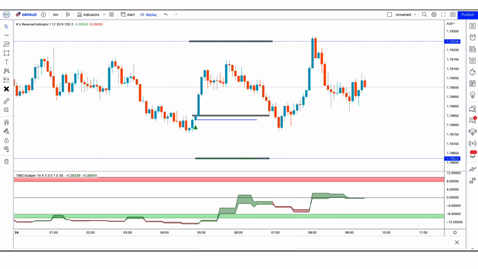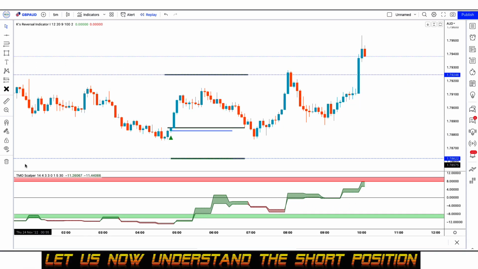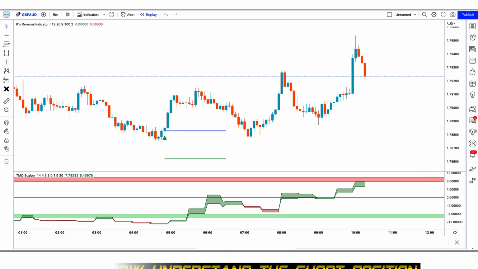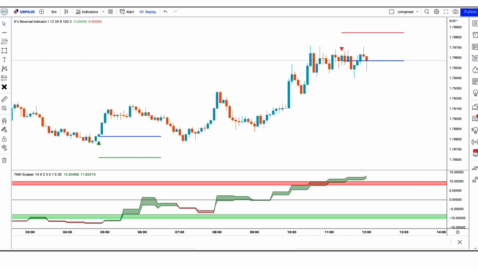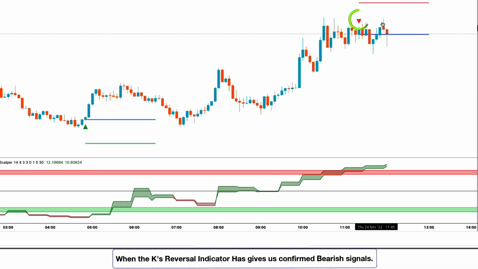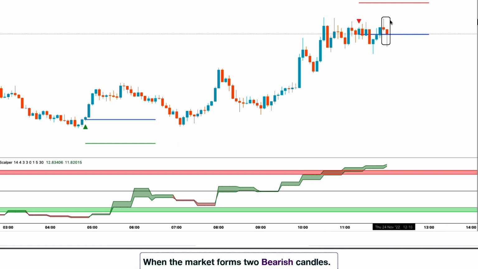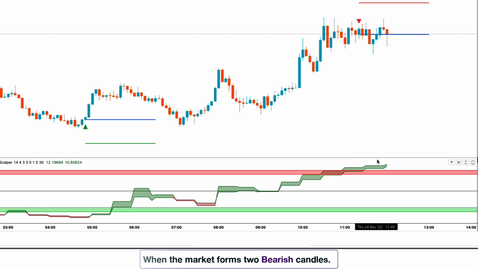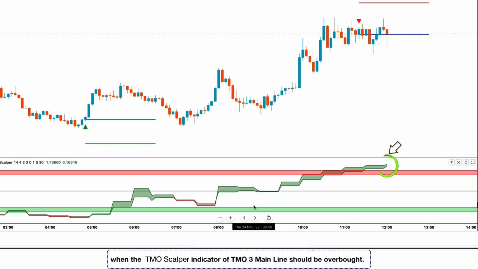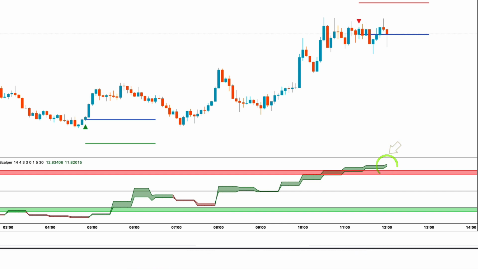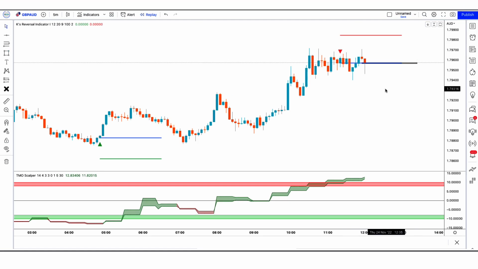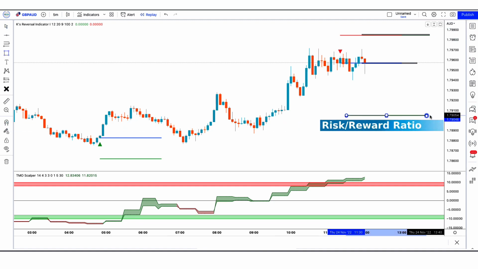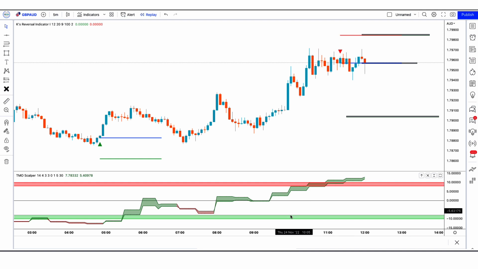I hope you have understood this trading strategy. Let us now understand the short position. When the K's reversal indicator gives us confirmed bearish signals, when the market forms two bearish candles, and when the TMO scalper indicator's TMO3 main line is overbought, if this condition is fulfilled, then we will place a sell order. Our stop loss will be placed at the K's reversal indicator's higher line, and the risk to reward ratio will be 1 to 2.